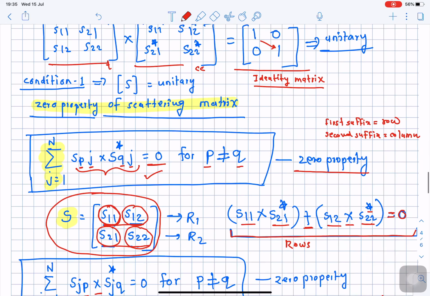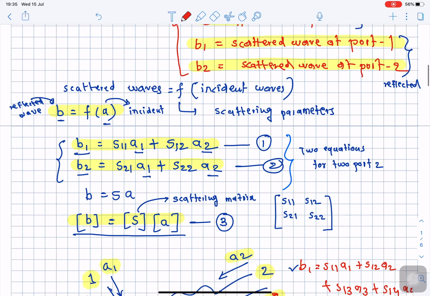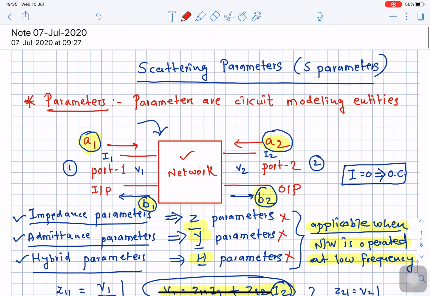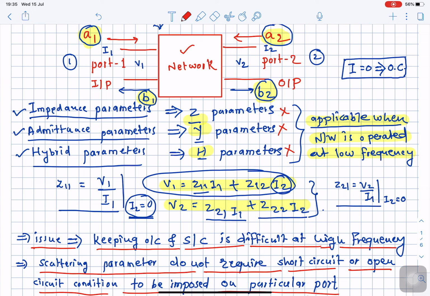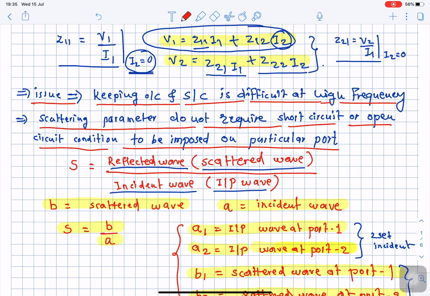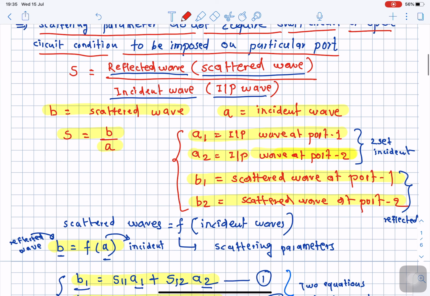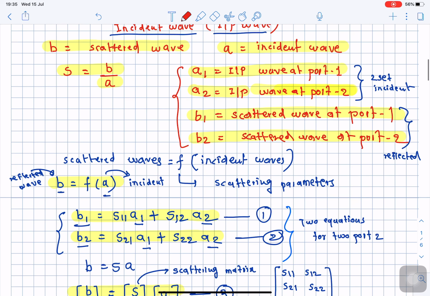So in this lecture we started by explaining the necessity of using different types of circuit parameters in order to analyze the microwave circuit, and we discussed why the low frequency parameters like impedance, admittance and hybrid parameters are not suitable. Then we introduced what we mean by the scattering parameter, and in general we formulated the scattering matrix and how it is represented in the form of an equation.